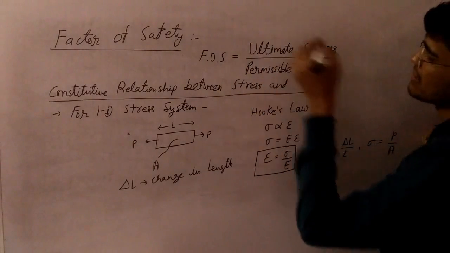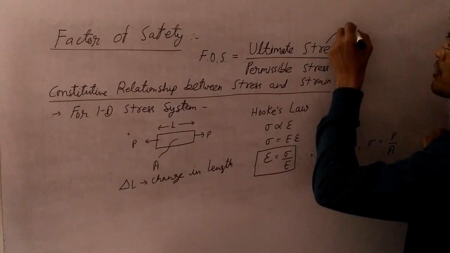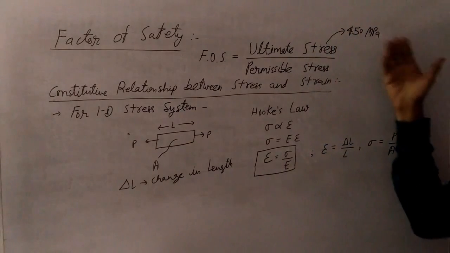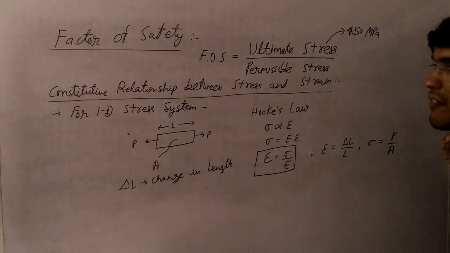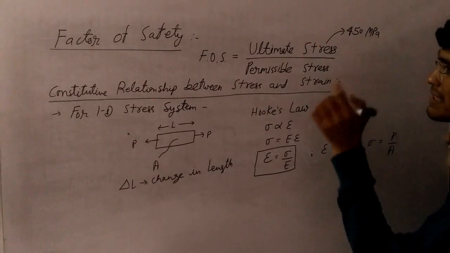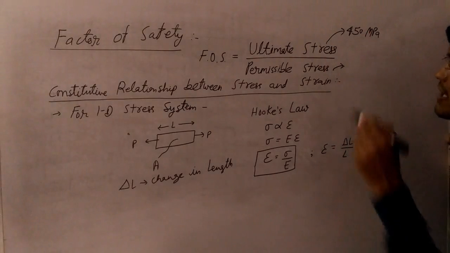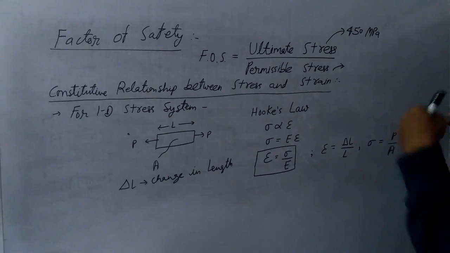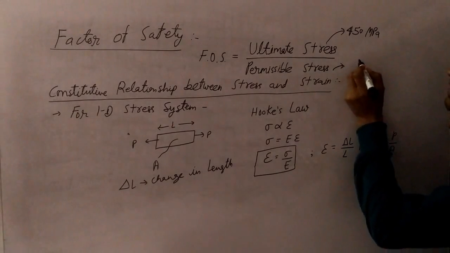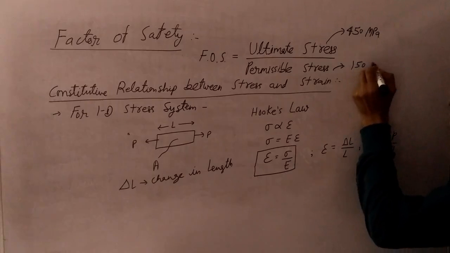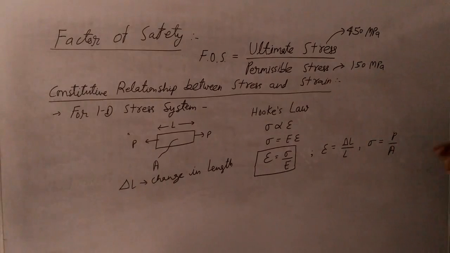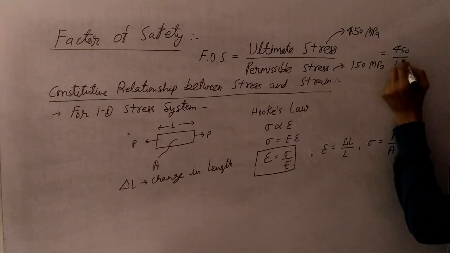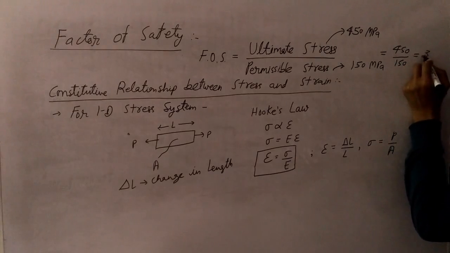Suppose the ultimate stress of the material is 450 MPa. This is the stress level at which the material fails. The permissible stress, also called allowable stress, is the stress level up to which we allow the stress in the material. It is 150 MPa. Then our factor of safety comes out as 450 divided by 150, which is equal to 3.